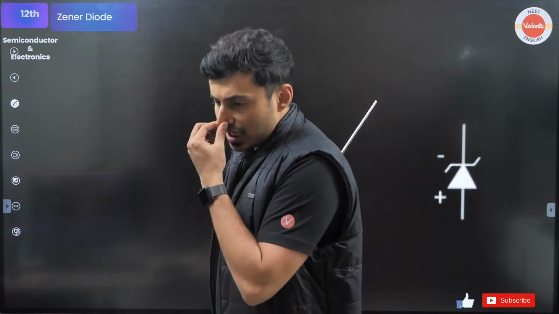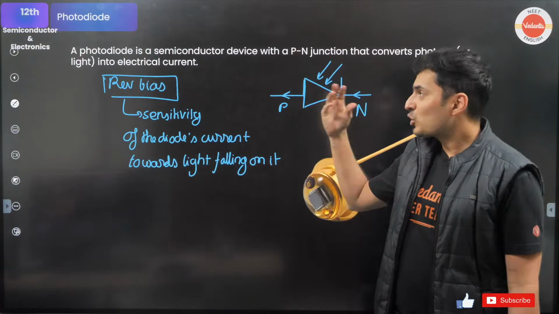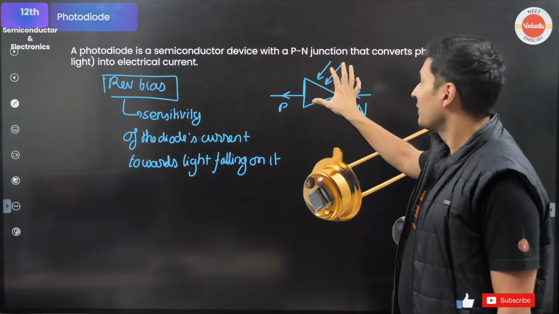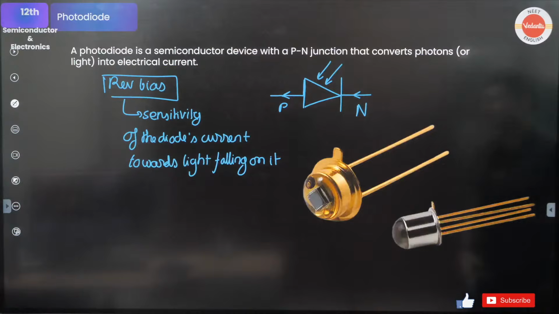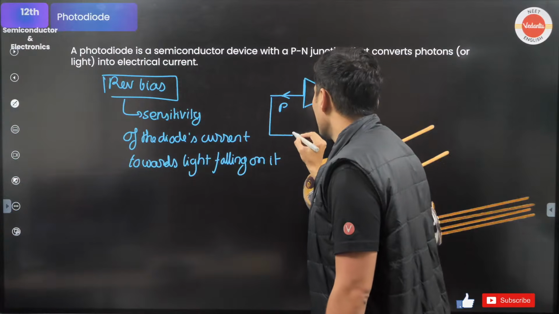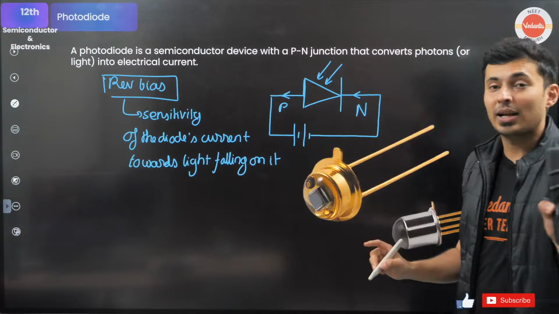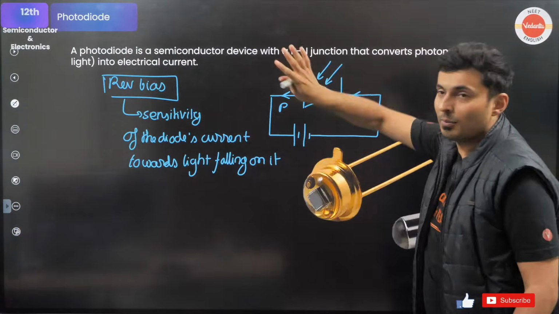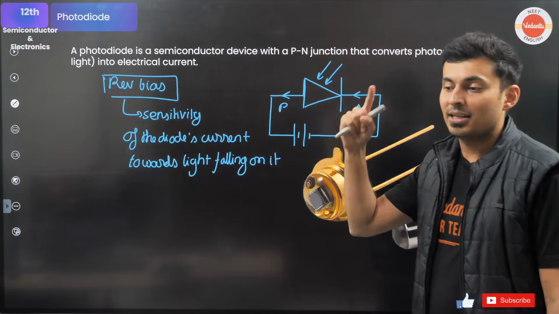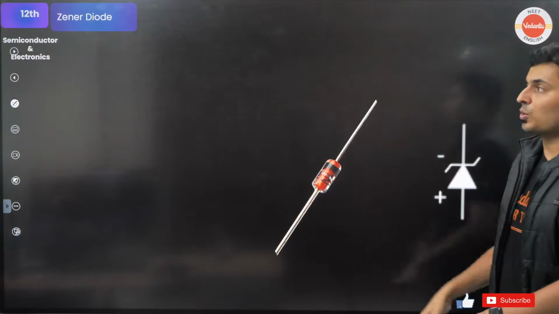Yes, they give us electrical energy. No, Prem, it's not the same as a solar cell. Solar cell is completely different. Solar cell gives you electrical energy. Don't confuse a photodiode with a solar cell. Here, when I say it is connected in reverse bias, that means you are connecting a positive terminal here and negative terminal here. That is the meaning of that. In a solar cell, there is no battery connected. There is no biasing in a solar cell. Do you understand the difference? So a photodiode does not give you electrical energy. A photodiode is connected to something.